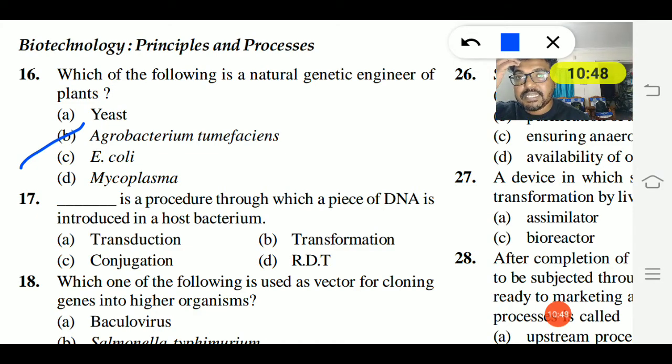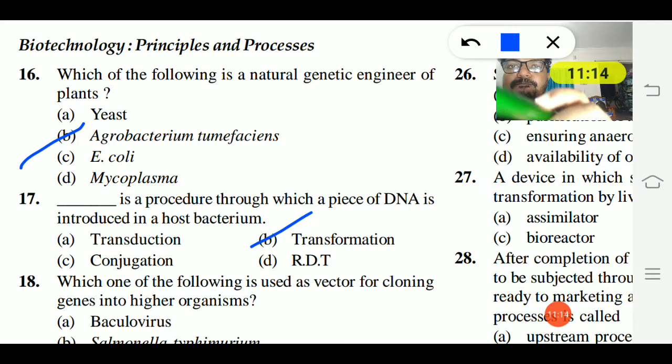17th question. Which procedure introduces a piece of DNA into the host bacterium? Transduction, transformation, conjugation, or RDT. Transformation is the process where a piece of DNA is introduced into the host bacterium. Option B is the right answer.